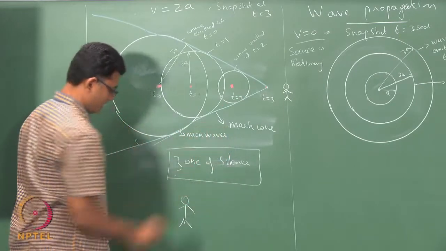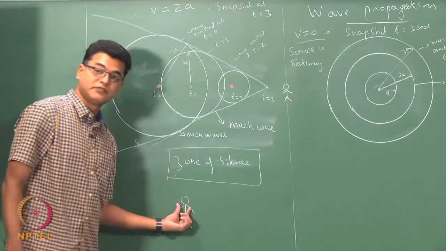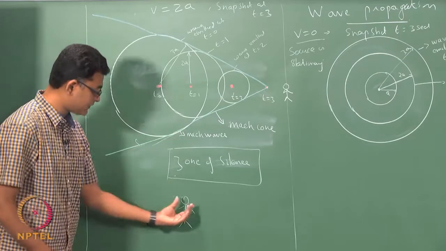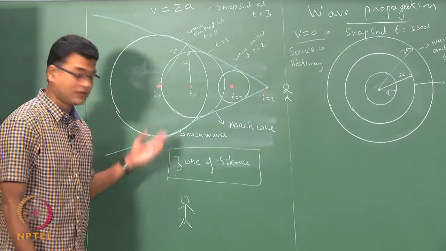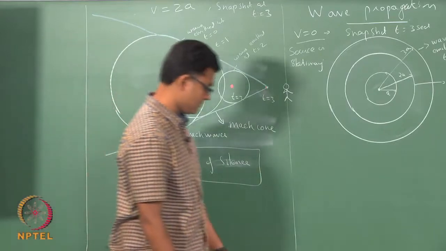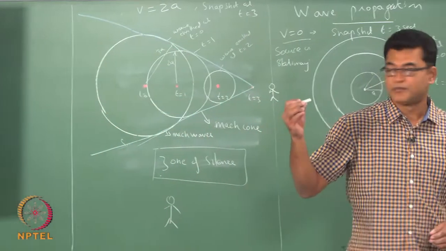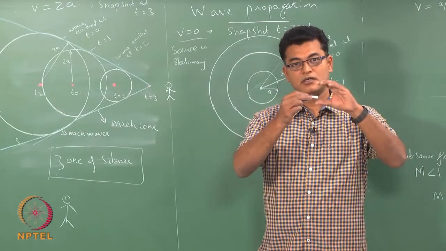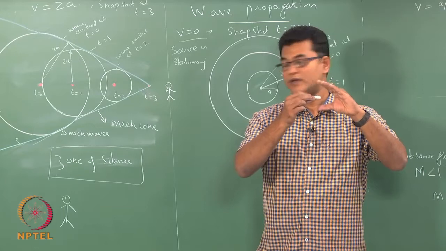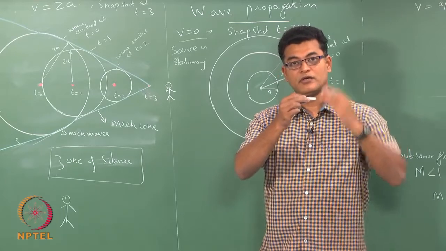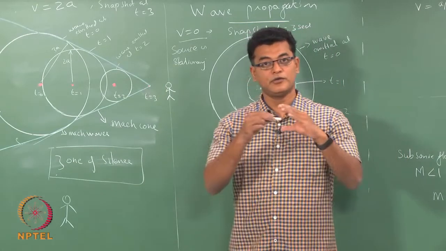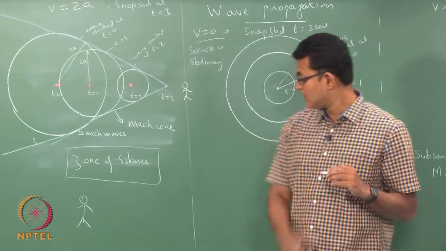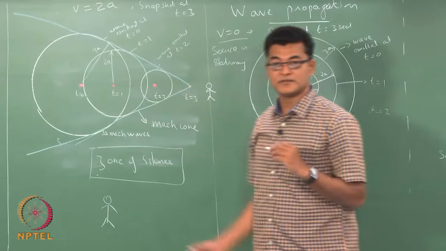Okay. So, the Mach wave will approach this observation point only when this observation point is inside the cone. Okay. So, if I have a projectile moving ahead, this will generate a Mach cone, and you will know about the waves only if you are inside the Mach cone. Outside it is the zone of silence, you will not know about the waves generated or the noise that is generated. Okay.